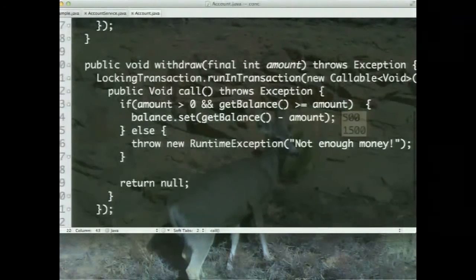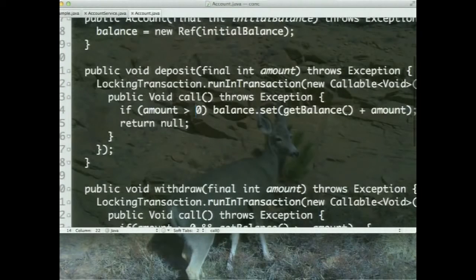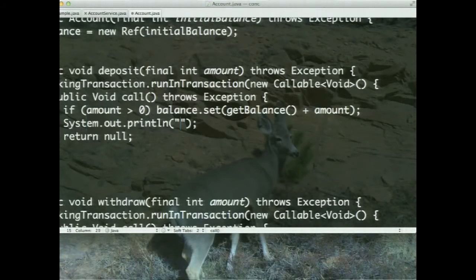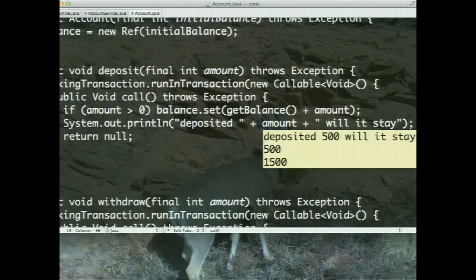Let's do one more thing, by the way. Let me go back here and do one small thing. After we deposit the amount, I'm going to output deposited money amount. And then I'm going to say, will it stay? So I'm going to ask, deposited money, will it stay? It says deposited 500, will it stay? Let's see why I'm doing that.